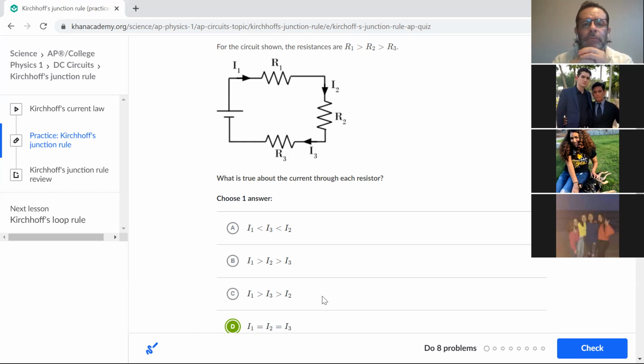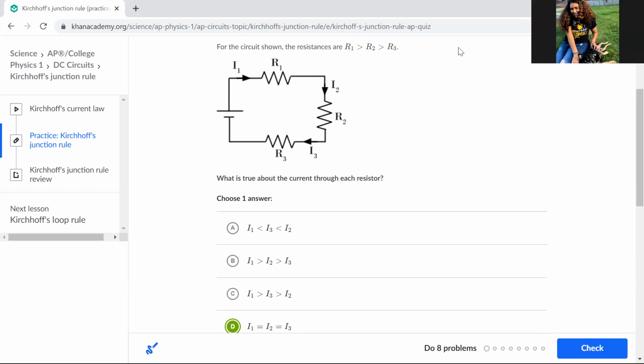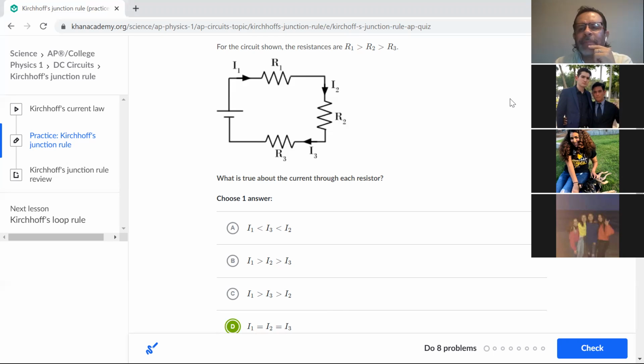Well, I think it's D because they're in a loop, and I don't know how to explain it. Well, what type of connection do we have there of the 3 resistors? How are they connected? It's a series, so it has the same current. That's why it's equal. Correct. It's a series connection. The 3 of them are in series.